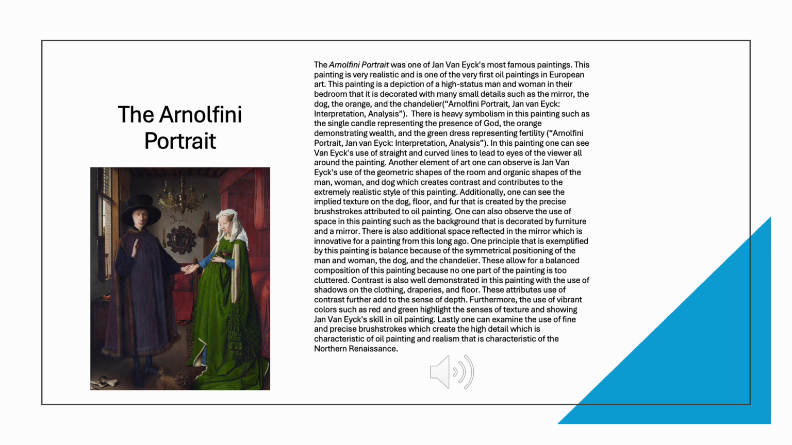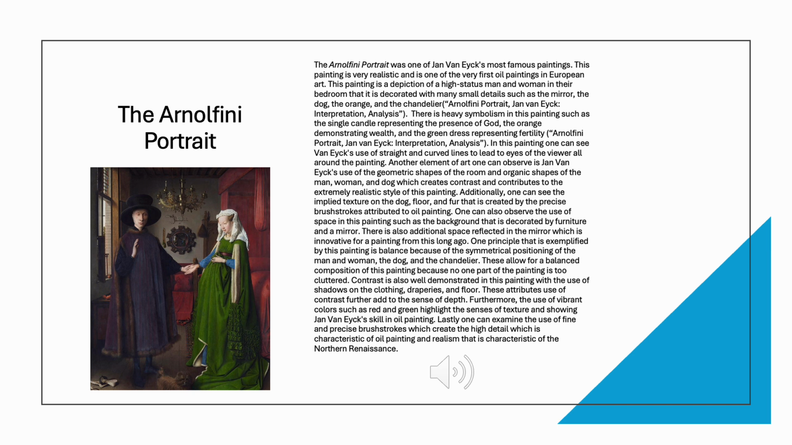Additionally, one can see the implied texture on the dog, floor, and fur that is created by the precise brush strokes attributed to oil painting. One can also observe the use of space in this painting, such as the background that is decorated by furniture and a mirror. There is also additional space reflected in the mirror, which is innovative for a painting from this long ago.